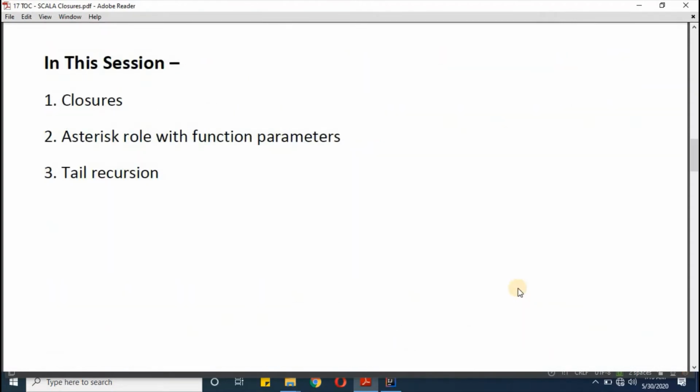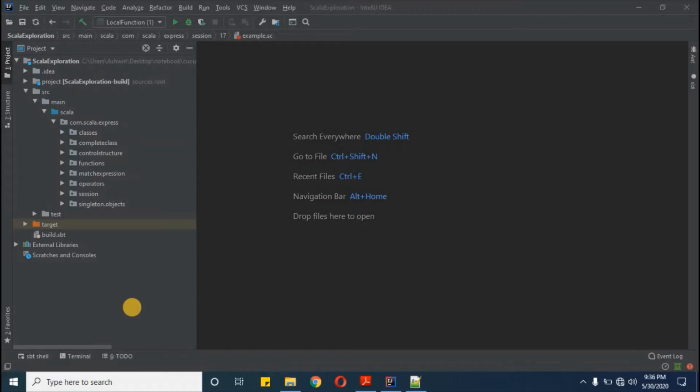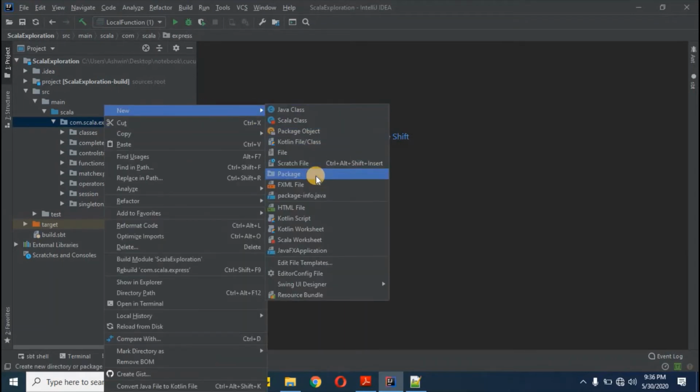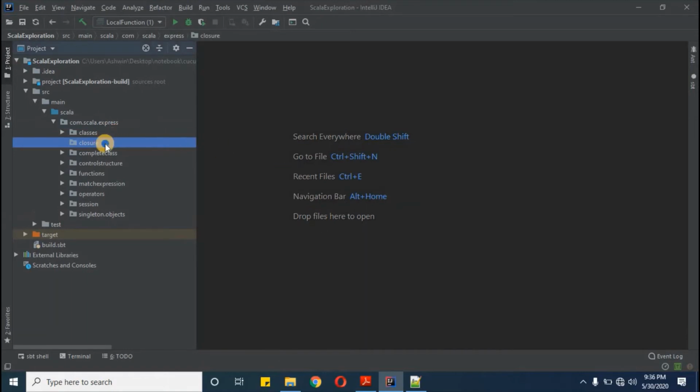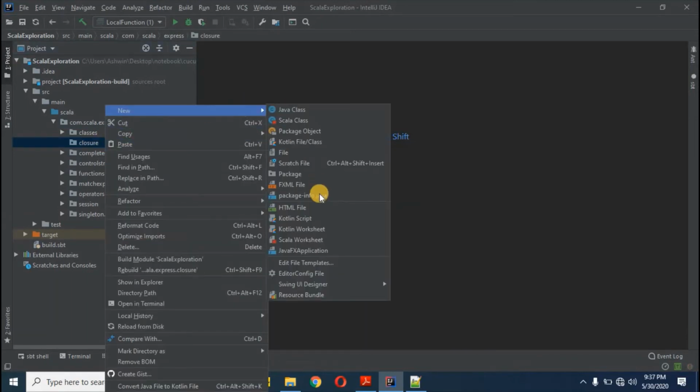So in theory we have covered closure, asterisk role with function parameters, and tail recursion. Now it's time to do some practical. So for that we will open IntelliJ and we'll create a package called closure. In this closure, we will create a Scala worksheet called